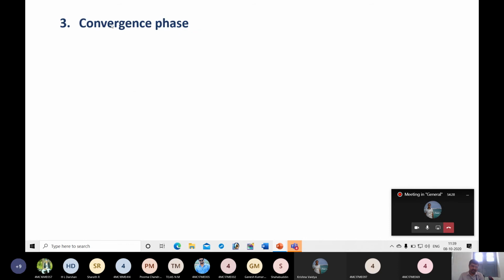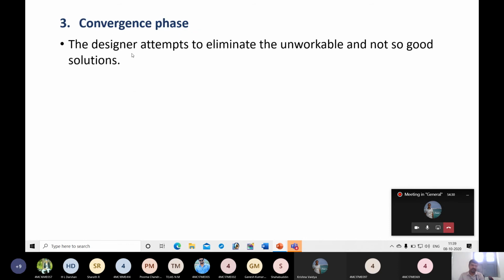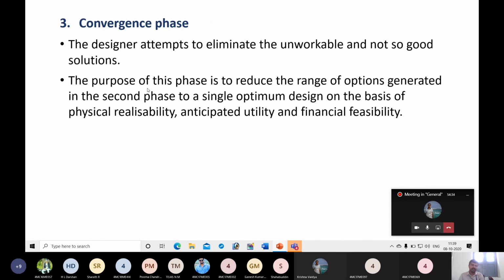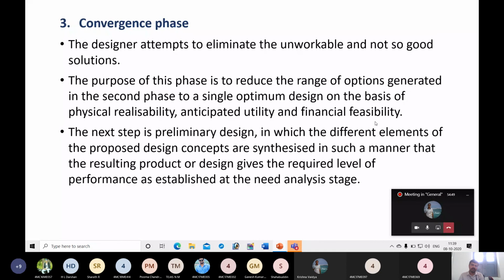Okay. Next, the last phase, the convergence phase. The designer attempts to eliminate the unworkable and not so good solutions. The purpose of this phase is to reduce the range of options generated in the second phase to a single optimum design on the basis of physical realizability, anticipated utility, that is usefulness, and financial and economic feasibility.